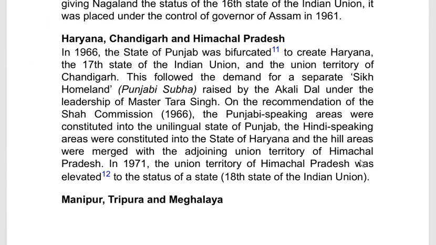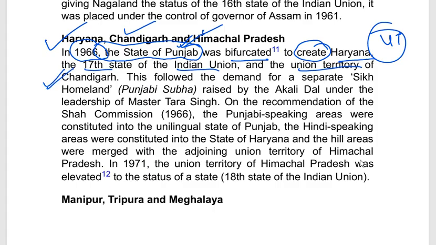moving to the next states like Haryana, Chandigarh and Himachal Pradesh. So, the entire territorial boundary of Punjab was bifurcated in the year 1966. It was bifurcated in order to create Haryana, the 17th state of the Indian territory, and another union territory, that means UT, was created, that was Chandigarh. That means in 1966, Punjab was bifurcated and Haryana was created as a state and Chandigarh as a union territory.